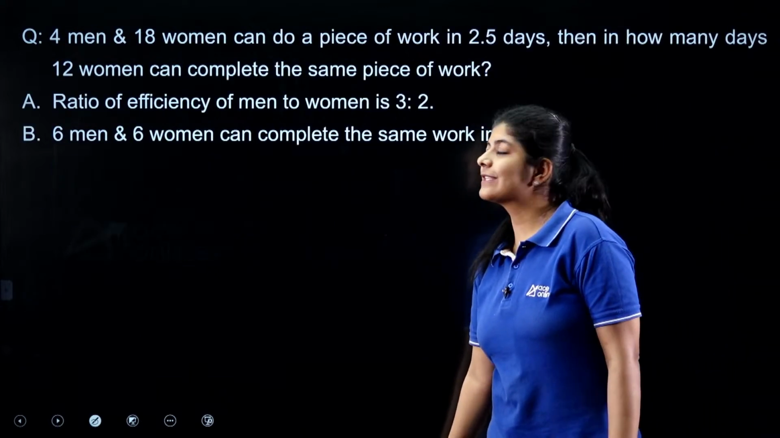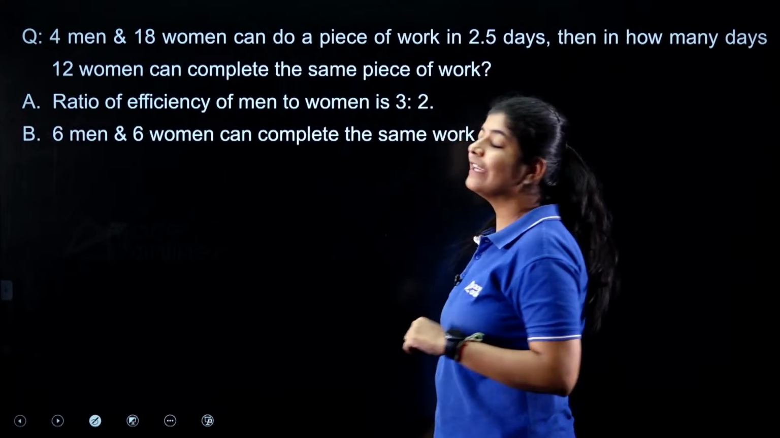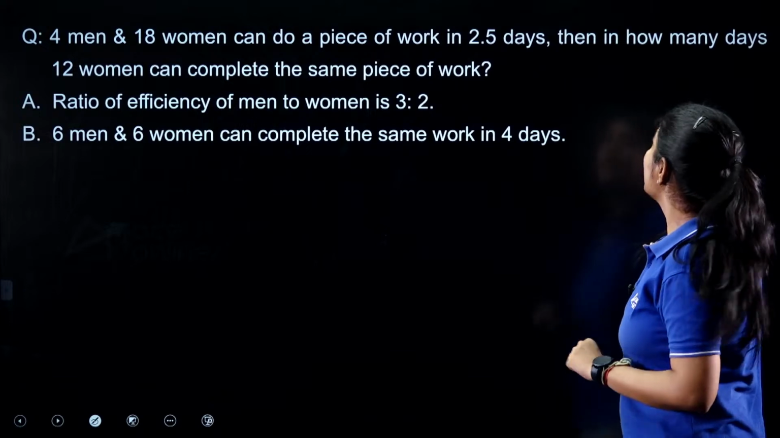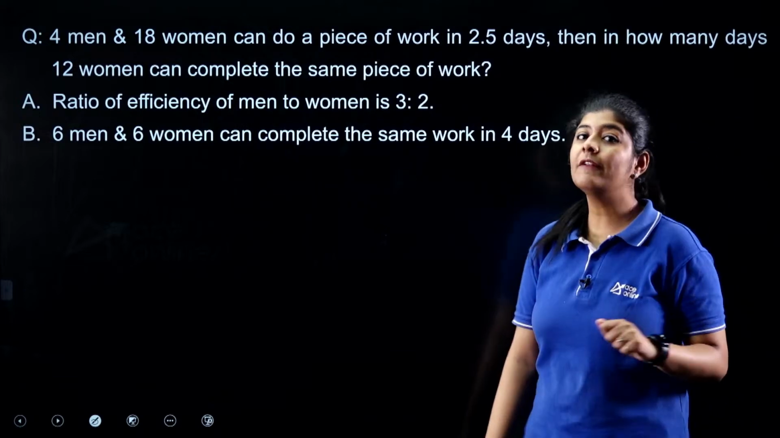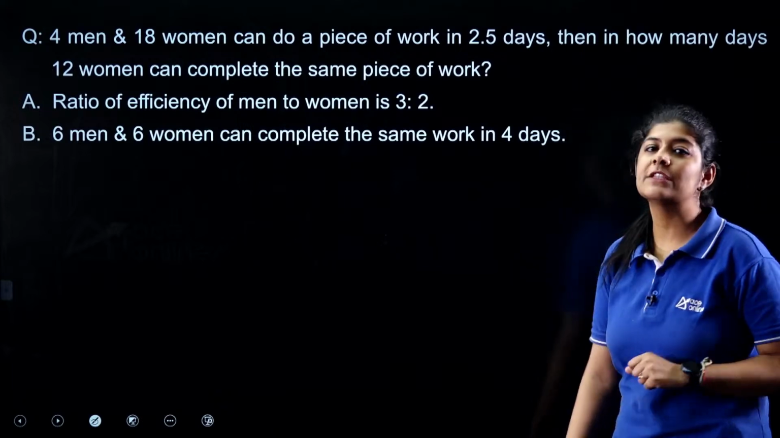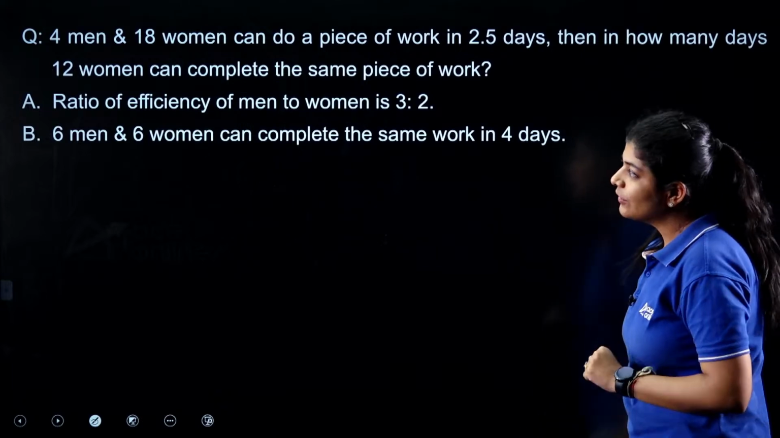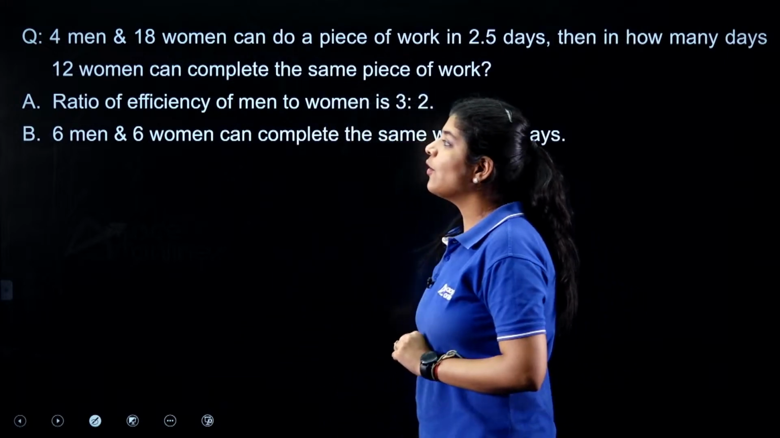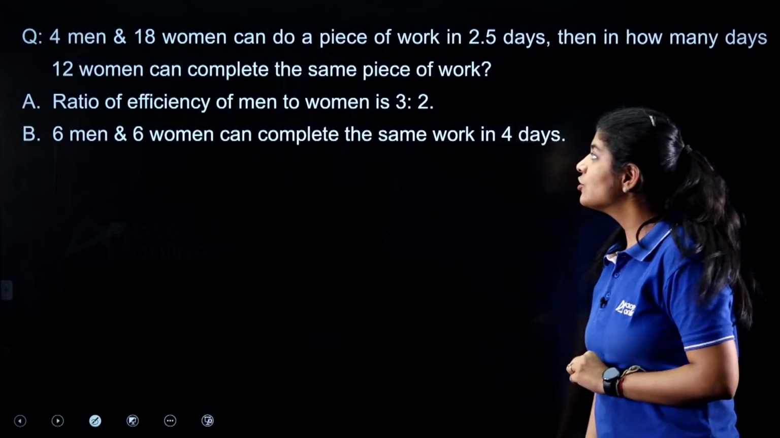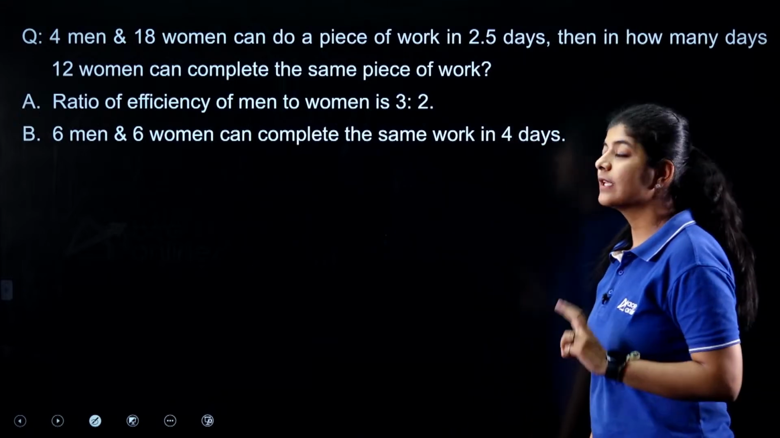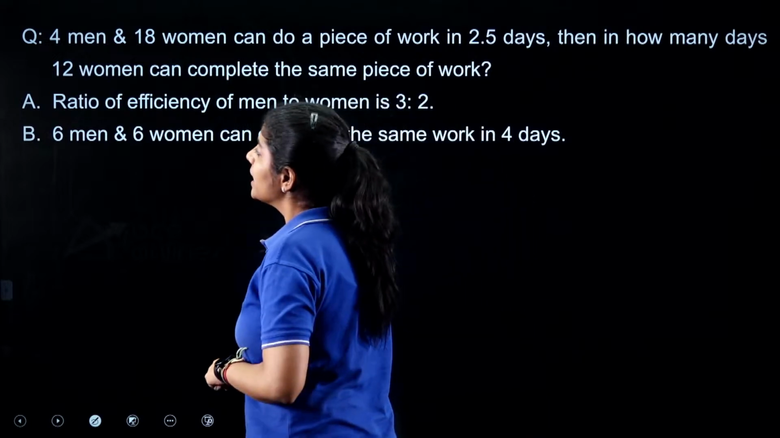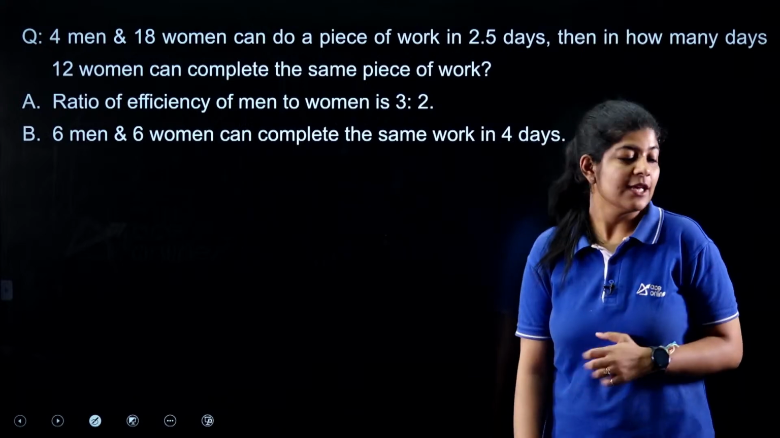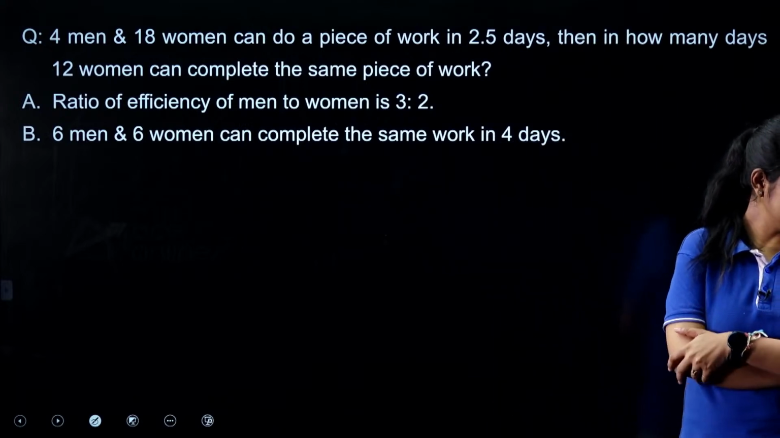The next question says that 4 men and 18 women can do a piece of work in 2.5 days. Then in how many days can 12 women complete the same piece of work? This is the question. Now the data in statement A is that the ratio of efficiency of men to women is 3:2. Second, statement B: 6 men and 6 women can complete the same work in 4 days. So what is the correct answer of this one?